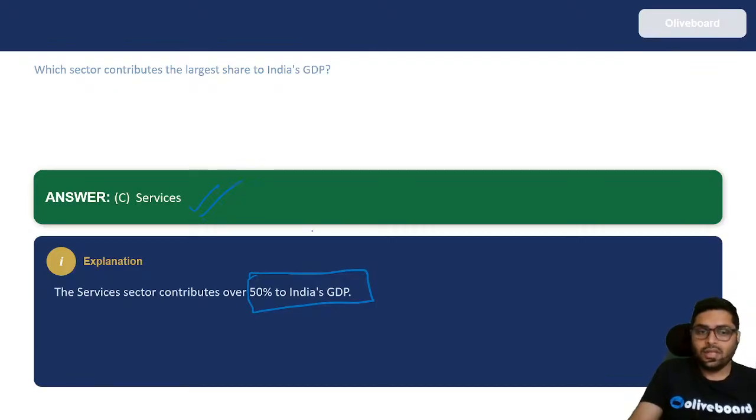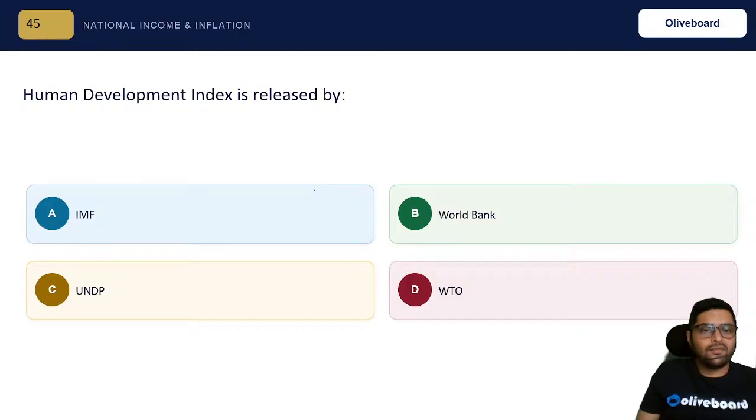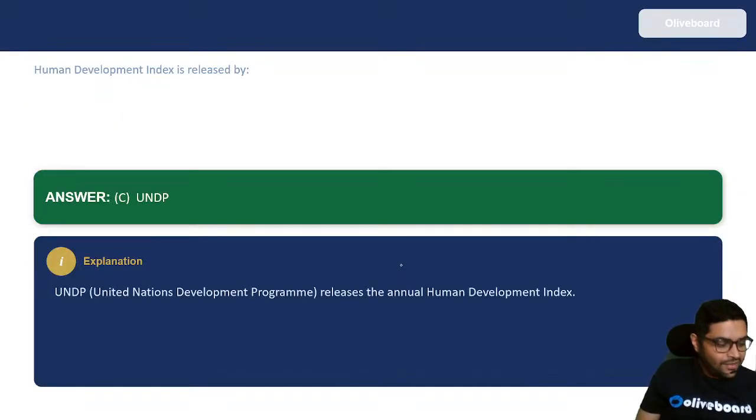Okay. So, the last question, Human Development Index is measured by? Who measures it? Very easy question. Super easy. Who measures it? UNDP, United Nations Development Programme, right?